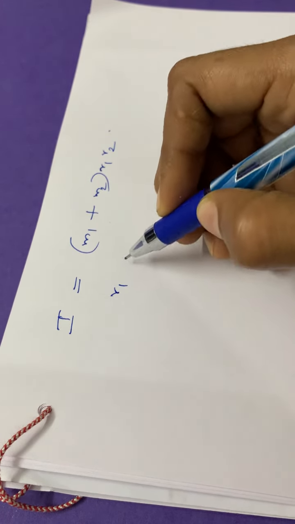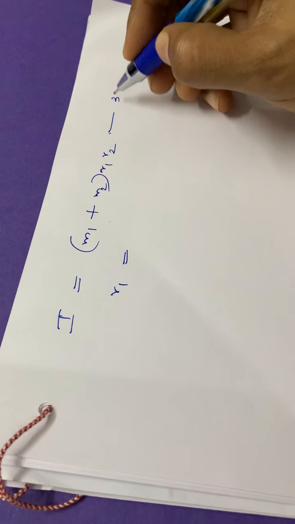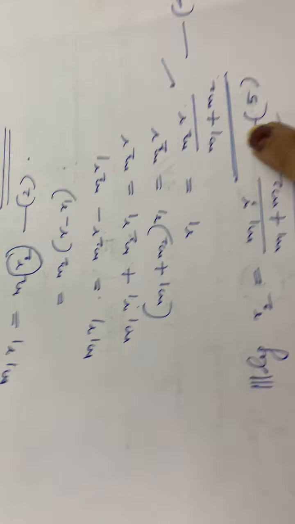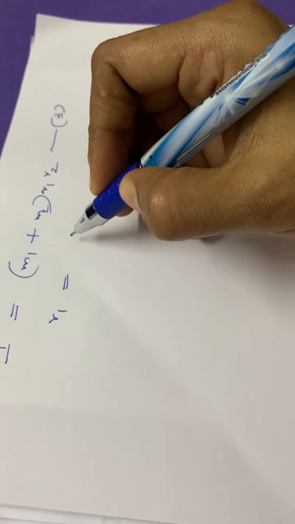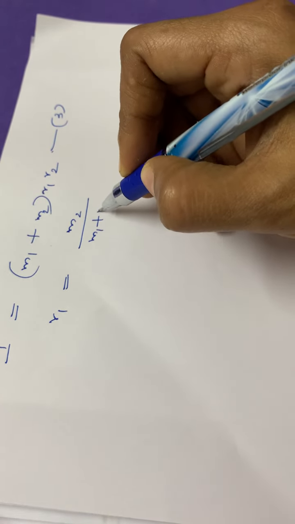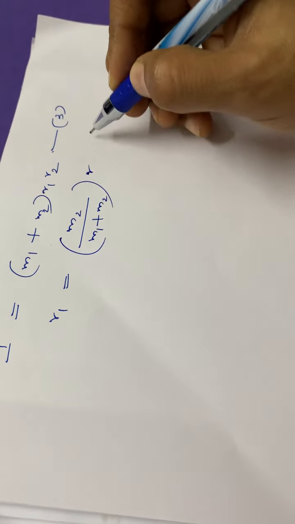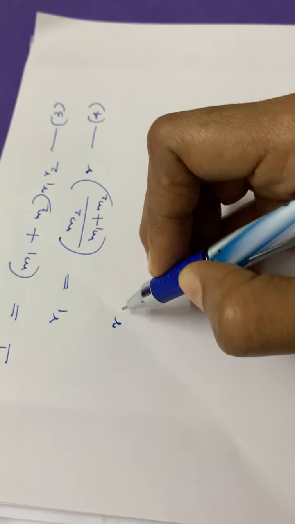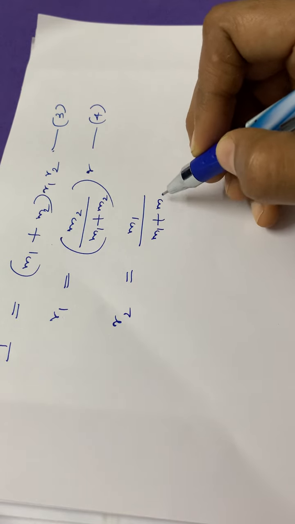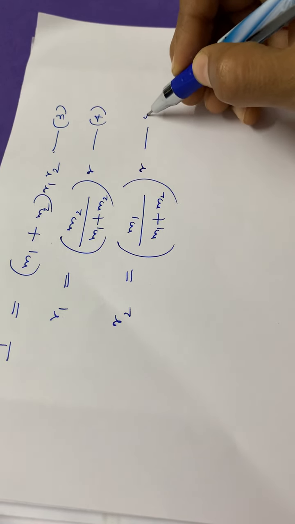Then again we got now R1. So this is equation number 3. Then what is equation 4 and 5? R1 is equal to M2 divided by M1 plus M2 into R. That is equation 4. Then equation 5, that is R2 is equal to M1 divided by M1 plus M2 into R. That is equation 5.